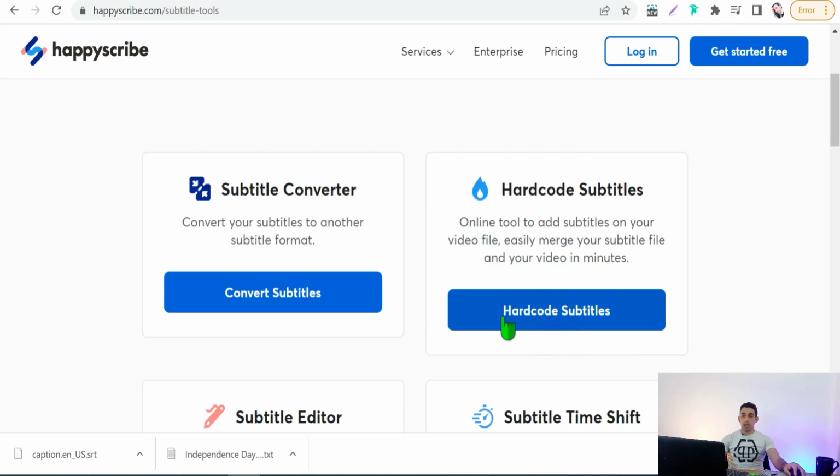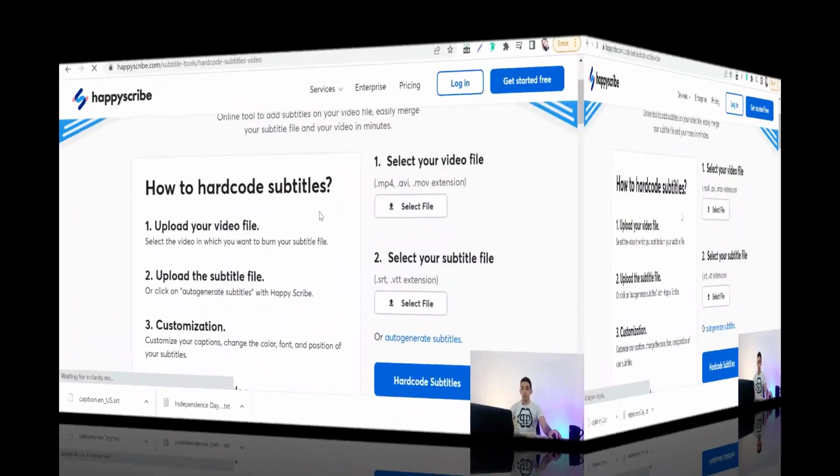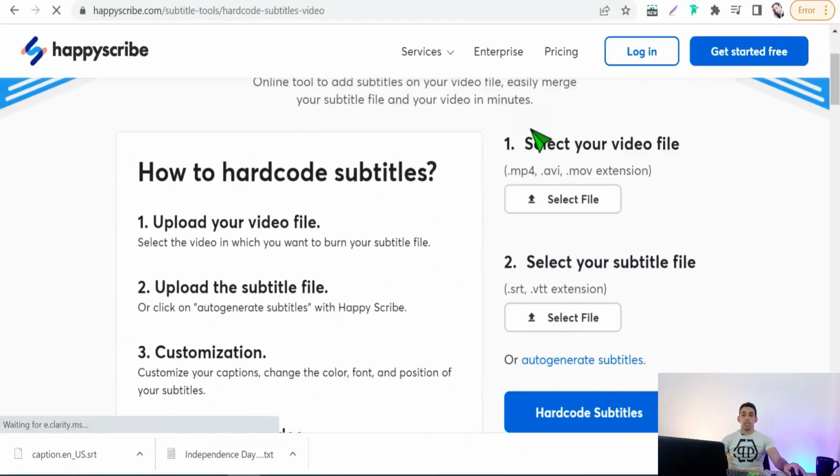So click over hard code subtitles, and here you can upload your raw video file without subtitles, without transcription, without translation, and your subtitle file that we have downloaded from Facebook. But there is one thing you have to know: you have to give both files the same name.